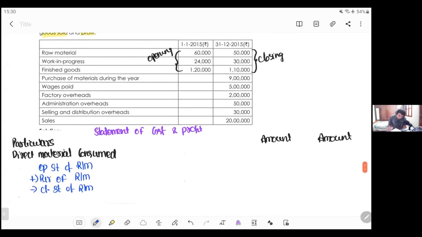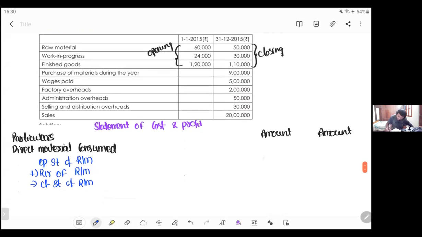How much is opening stock of raw material? Sorry, 60,000. Next, purchases of material, 9 lakhs.